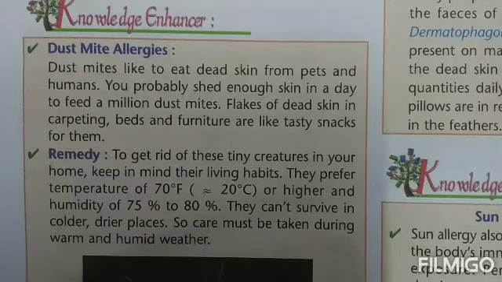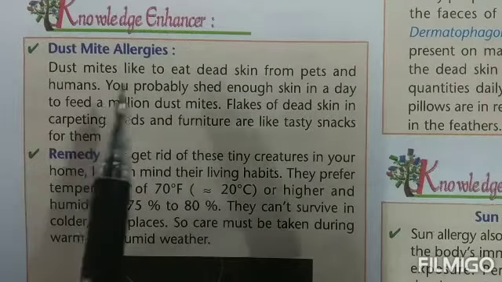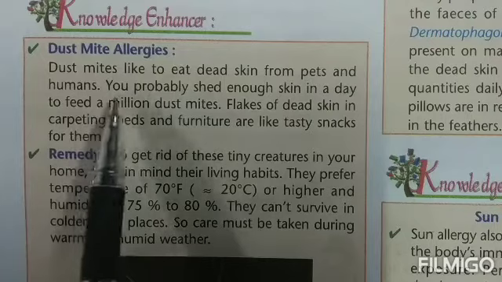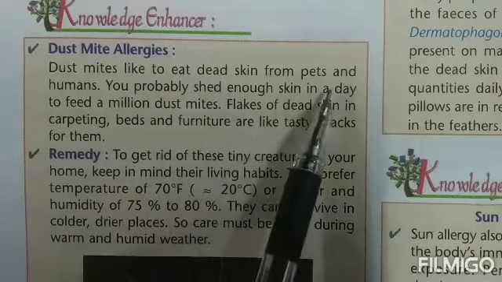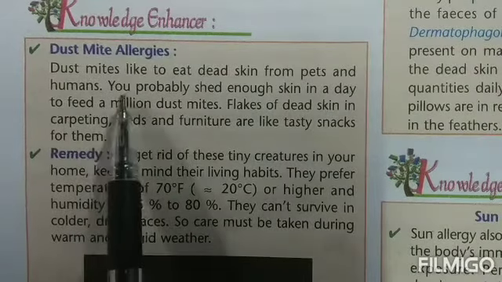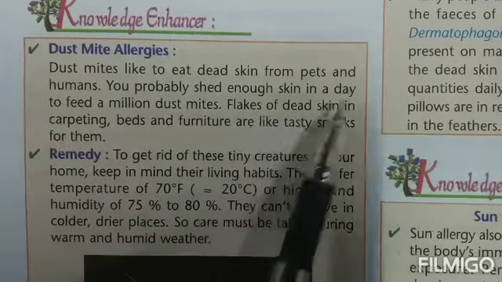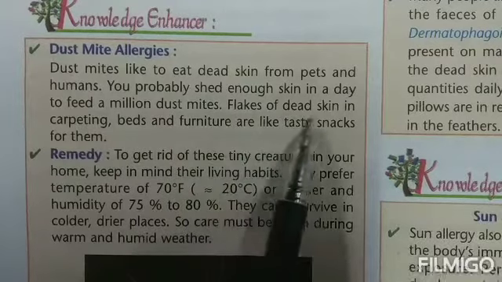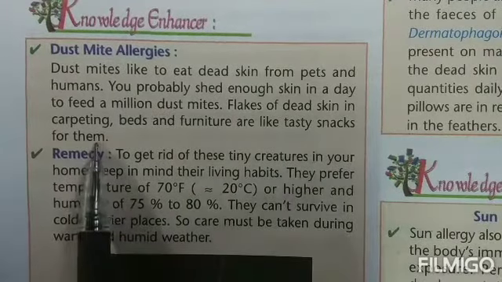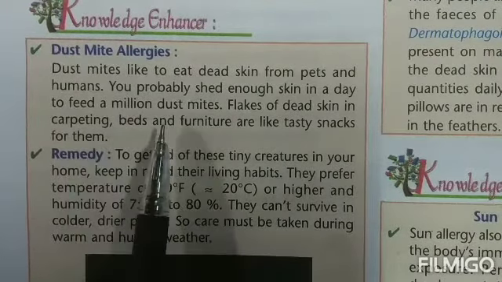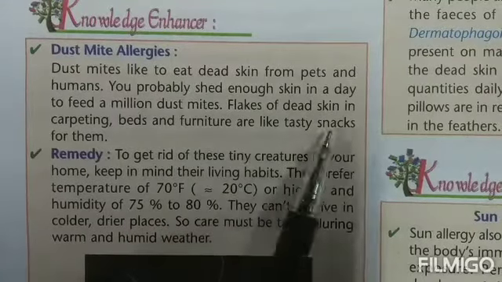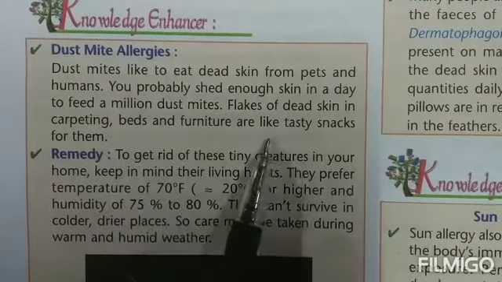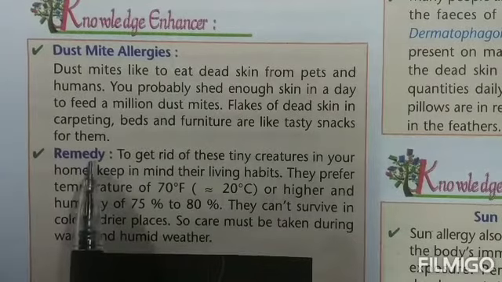Beginning with the knowledge enhancer that is given, children, the dust mite allergies. Now, the dust mite likes to eat the dead skin from the pets and from the human body. We probably shed enough skin in one day that can feed millions of dust mites. Flakes of dead skin in the carpeting, that means in the carpet, children, on a bed, on the furniture, they are tasty snacks for them. That means that is the thing that they eat and they survive.